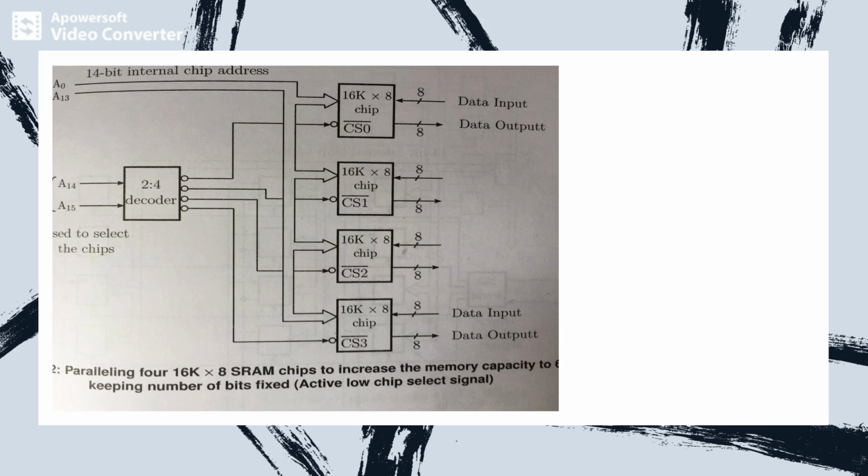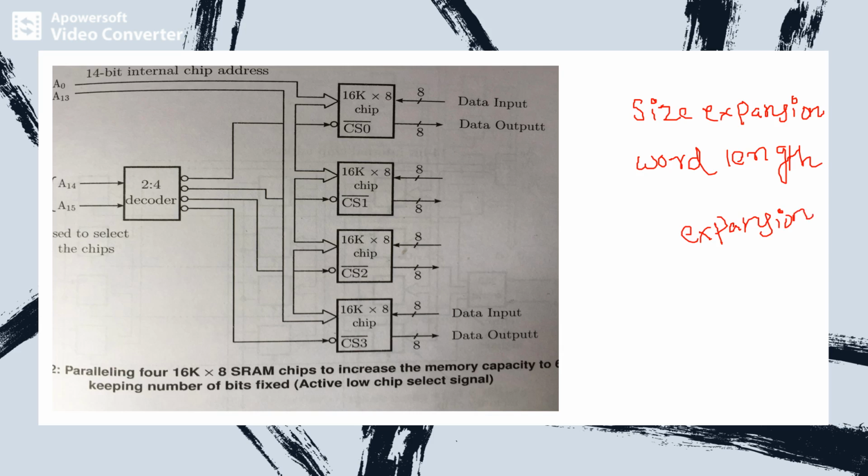The first one is size expansion, or capacity expansion. The second method is word length expansion.